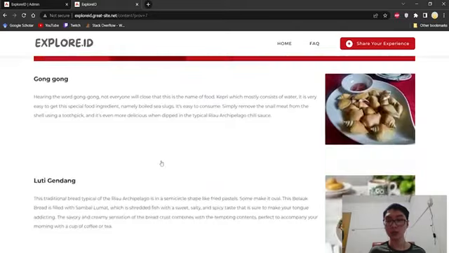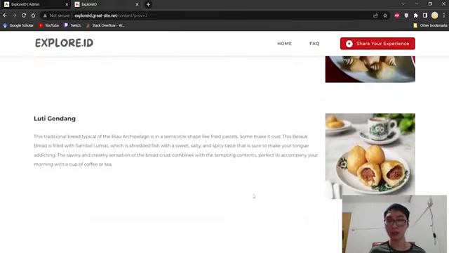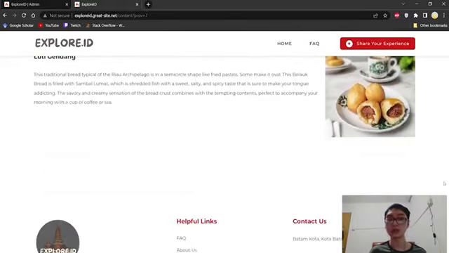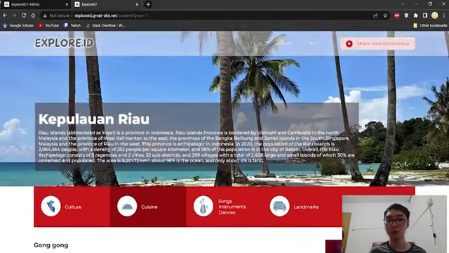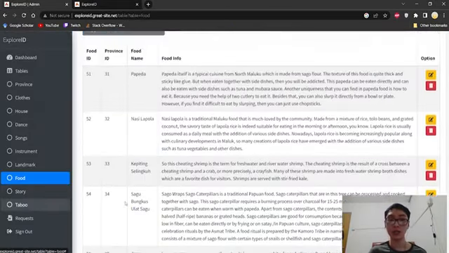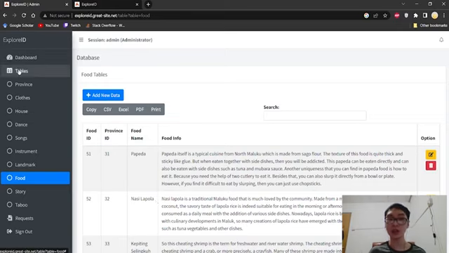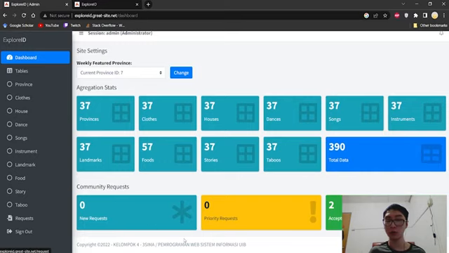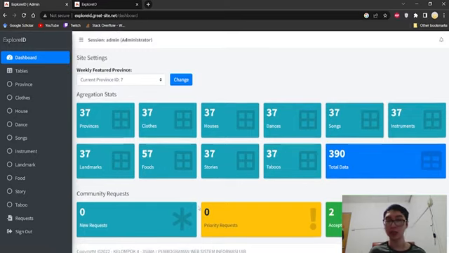So it also cleans up space, so that more requests can be accepted. So this is how our ExploreID works for the admin side. That is all for the administrator side to change all of the tables and also the requests, whether they can accept and edit. We can already edit, update, and delete everything. I forgot to mention also, as you can see from this session, that there is also an administrator. If you're an administrator, this will be the difference. It will be shown as administrator instead of moderator.